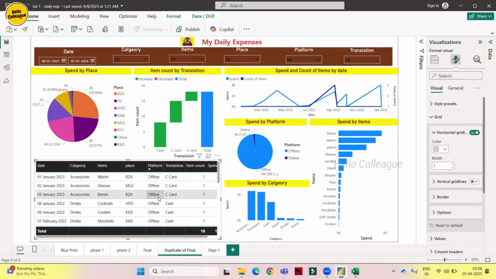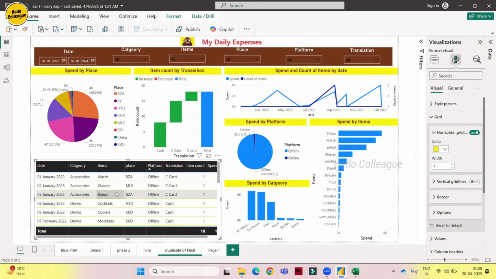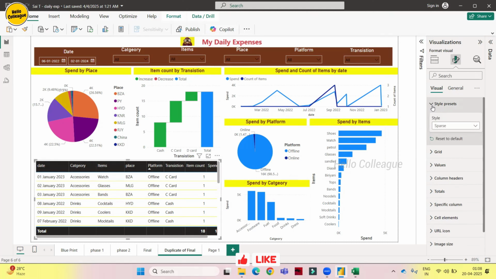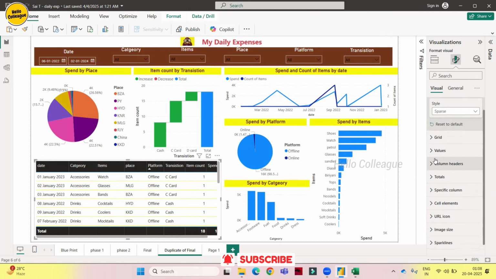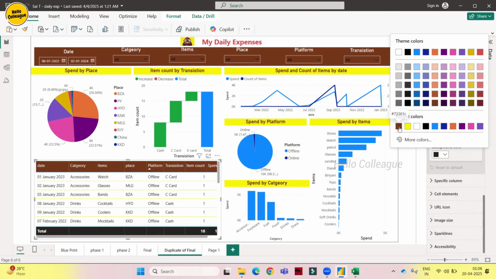So this is nice. If you want the dark line, you can keep the dark. No, we will match it to colors. Okay. Yeah, we will keep it yellow and we will change it to brown. The backgrounds, whatever we have for the titles, we will change it to brown. Style we have, right? Yeah, we will keep that thing only. Values anyway, so we will change the column colors to brown. The totals also background should be brown.